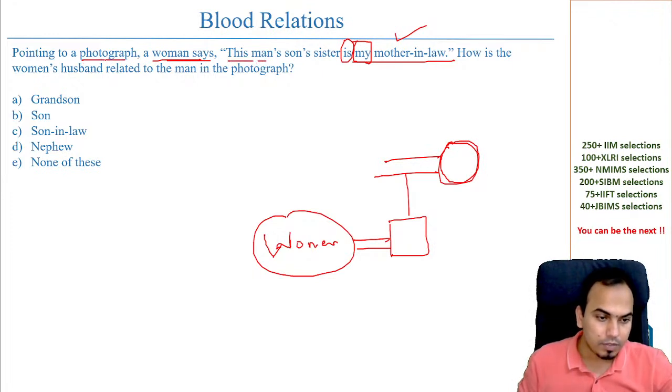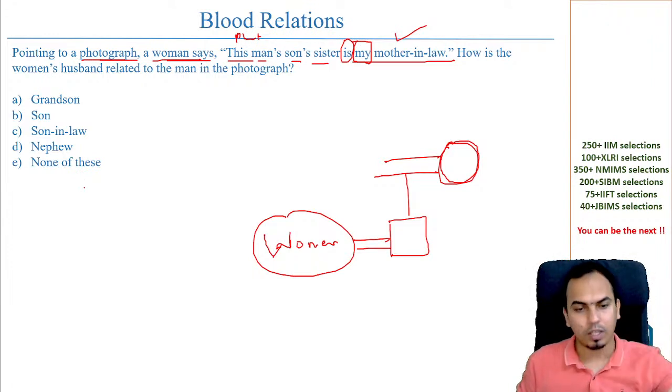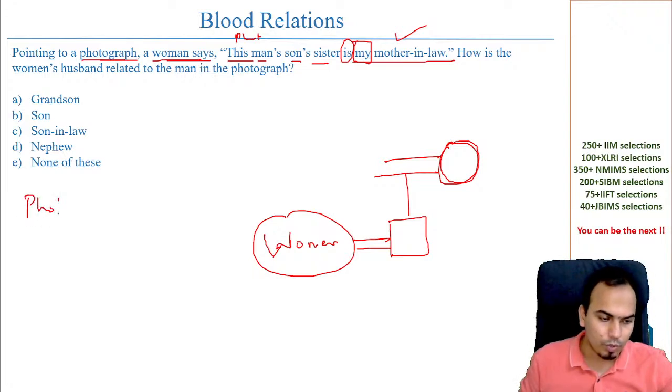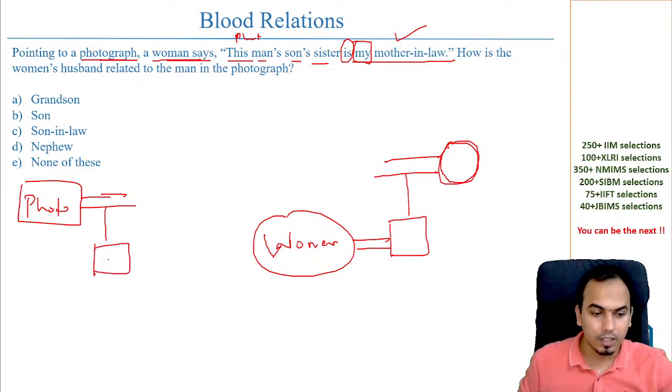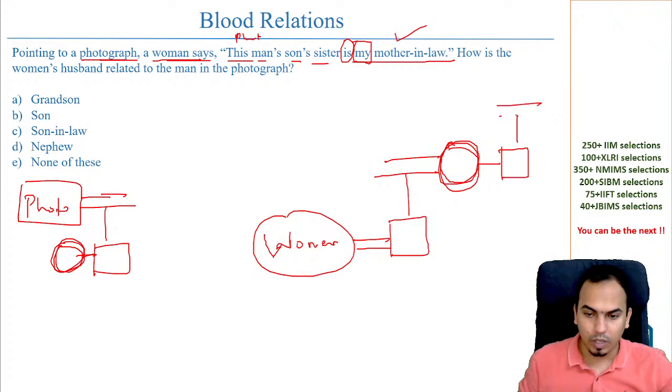This mother-in-law is, this man means the man in the photograph, his son's sister. If you're not able to combine that, you can draw it separately and combine it later on. So this is the man in the photo, this man's son, and the son's sister, a single horizontal line, is this person. So I will just connect this, and draw the brother. Then we go one level up, and here you see the photo.